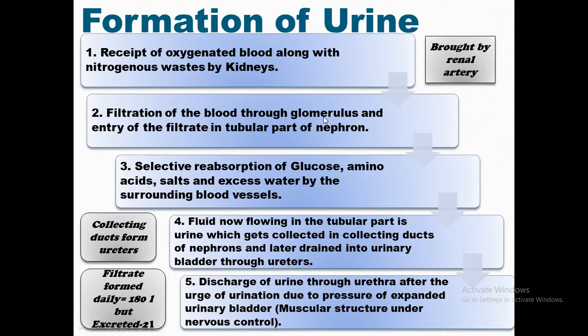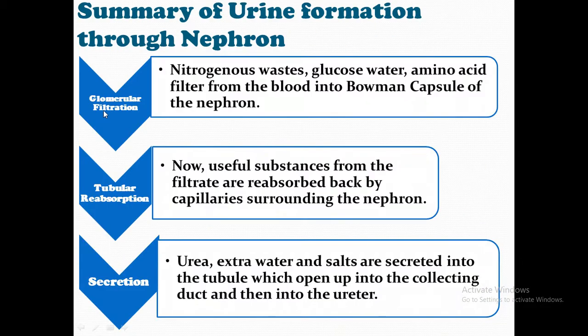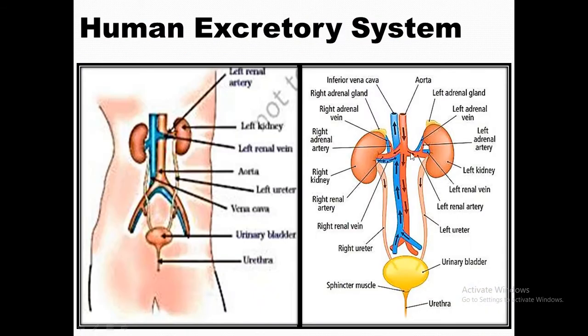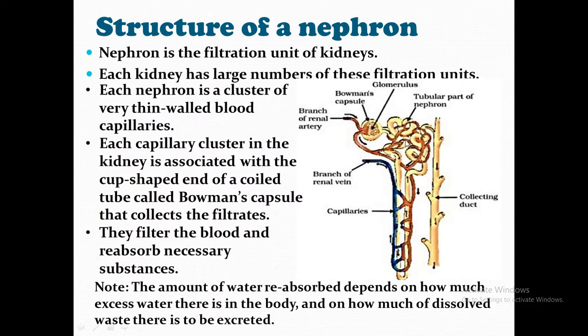What happens? There are two steps. What are those? First is the glomerular filtration. So nitrogenous waste, glucose, water, amino acids are filtered from the blood into the Bowman's capsule of the nephron. Go back. Here, this is the filtration of the blood through the glomerulus and entry of the filtrate into the tubular part of the nephron. When the blood comes to the kidney and then goes to the nephron, in the nephron this glomerular filtration starts.